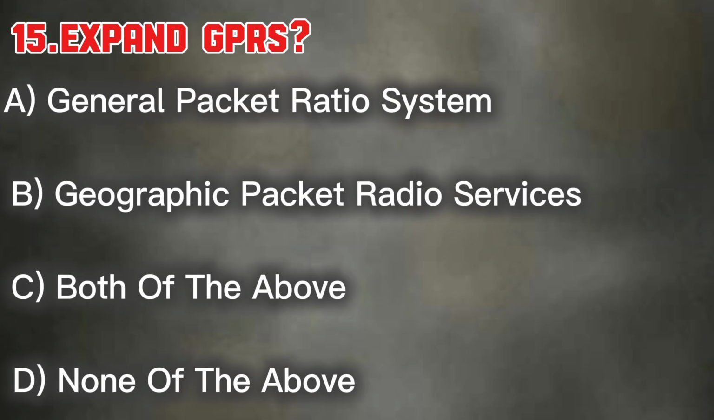The final question is explain GPRS. Option A, General Packet Ratio System. Option B, Geographic Packet Radio System. Option C, both of the above. Option D, none of the above. And the answer is option B, Geographic Packet Radio Service.